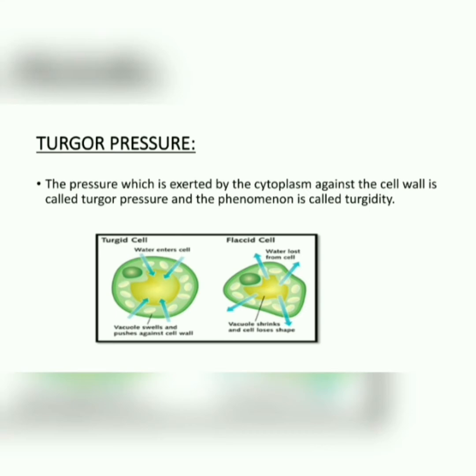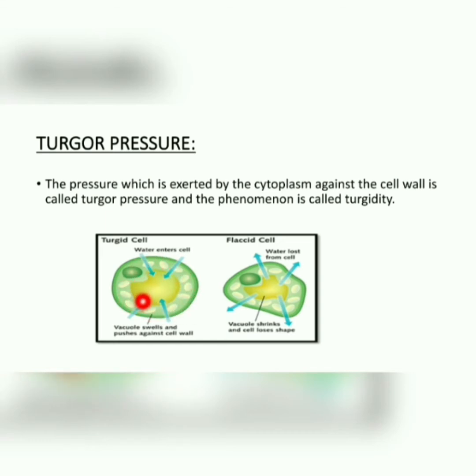Dear, as you can clearly see in this diagram, the turgid and flaccid cells are shown over here. The flaccid cell is the cell in which water is lost from the cell to the outside, due to which the cell shrinks. It becomes loose. Here the vacuole is present, and this is the nucleus. Around this is the cytoplasm.